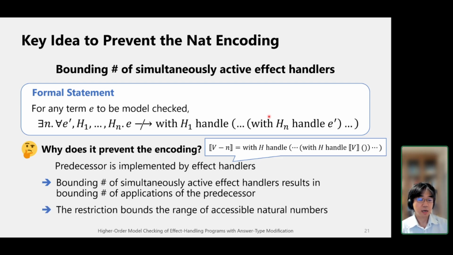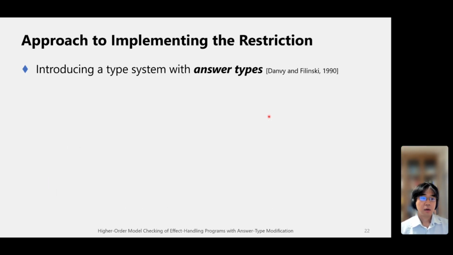So as a result, we can bound the range of the accessible natural numbers by imposing the restriction. It means that under the restriction, we cannot access an arbitrary natural number. So it means that the natural numbers cannot be encoded completely.